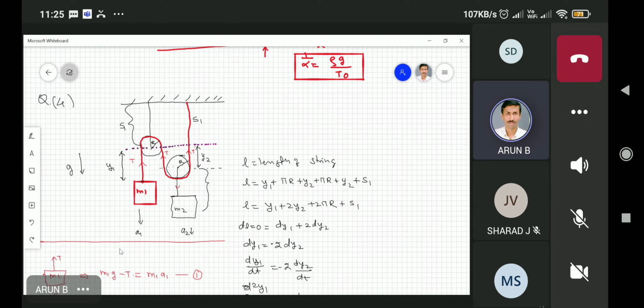See, I am just taking the positive direction of y1. I am defining my acceleration in terms of the positive direction. But your expression comes in terms of A1 and A2, and they are opposite, because this is a constraint condition, since the string is constant. The string is not extensible. So the string is inextensible.